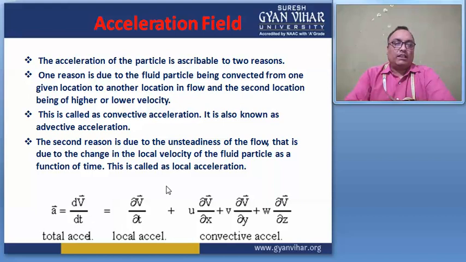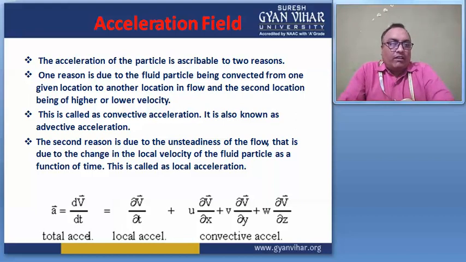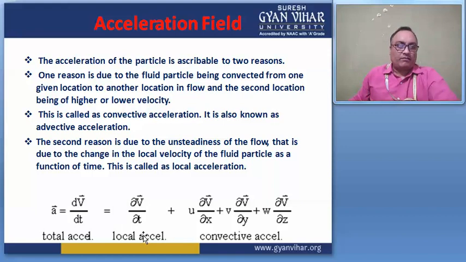So acceleration is a vector quantity, and it can be written as a equals ax i plus ay j plus az k, right? The term that depends on time is called local acceleration, and the term that depends on space is called convective acceleration, right?